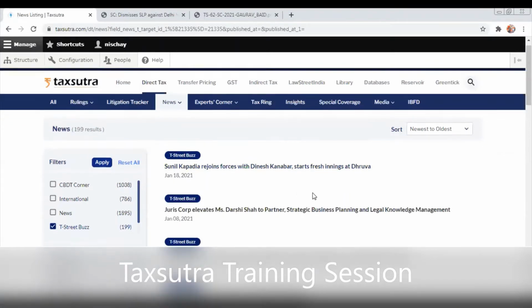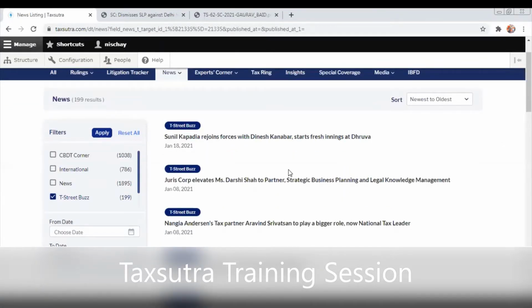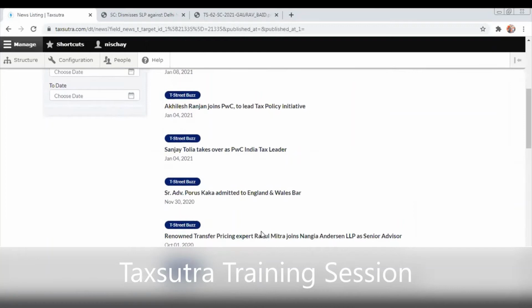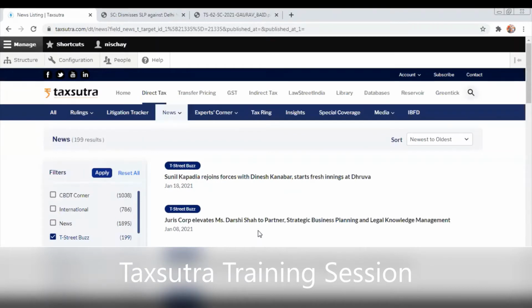So what's happening here is the industry stalwarts, who is moving where, who is talking about what. It gives you the overall picture. Sunil Kapadia rejoined forces with Dinesh Kanabas, starts fresh inning with Dhruva. So these are all the industry experts, and we keep you abreast of who's who of an industry, what steps they have taken, where they are currently, and what they are doing currently. That is something we track. A very interesting fact if somebody wants to keep themselves abreast in terms of the news.